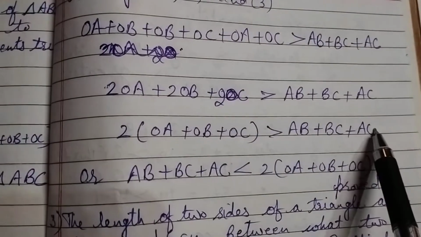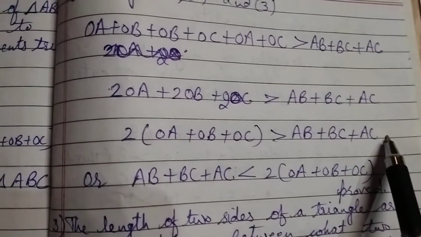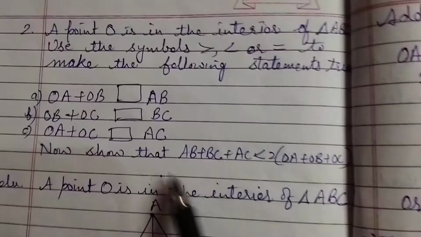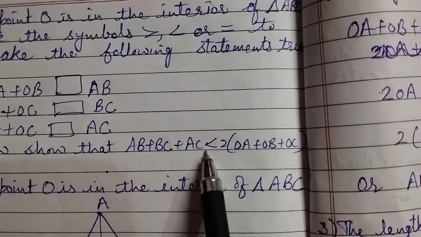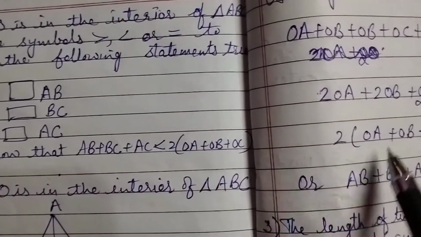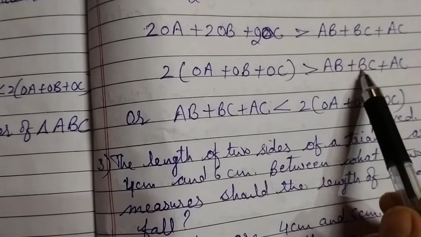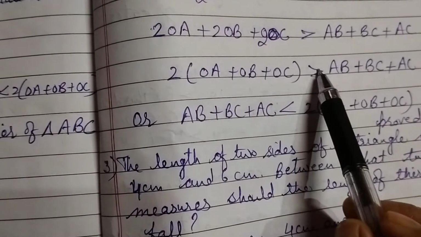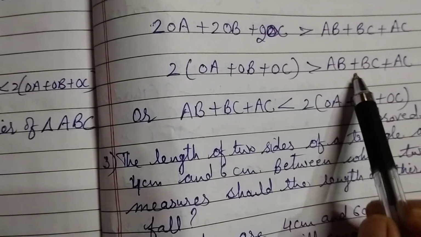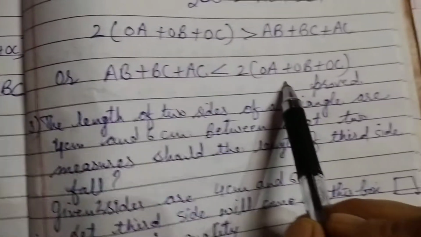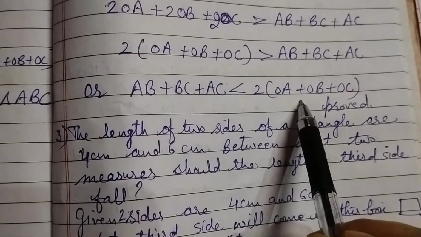Now although you can stop up to here, in the question it is asked to show that this is less than this. So then we will write it in another way. Okay, we will write it first, then the smaller sign is on this side, we will write it like this. Okay, in this way we have proved.